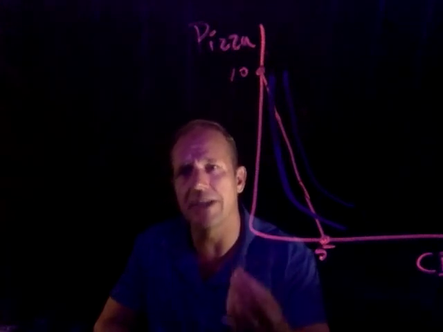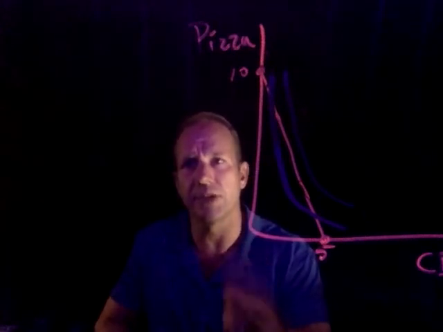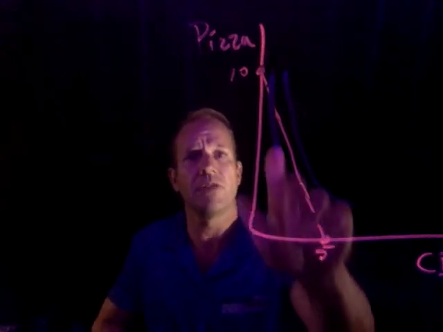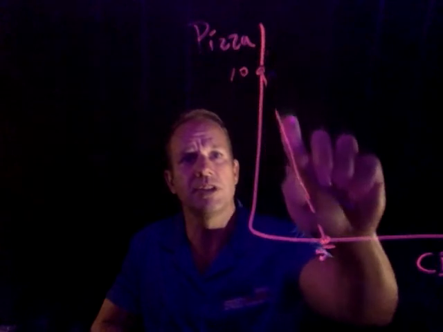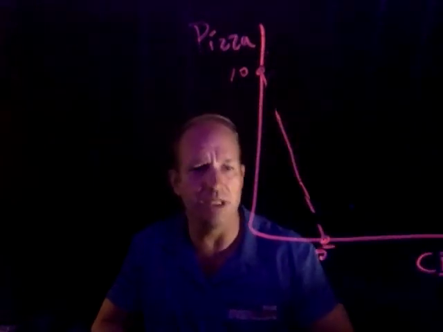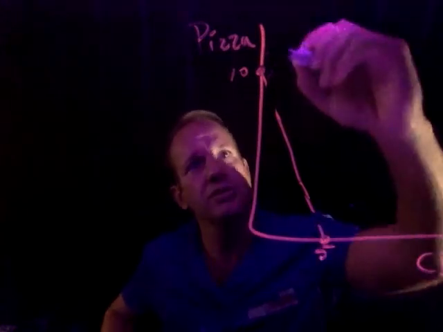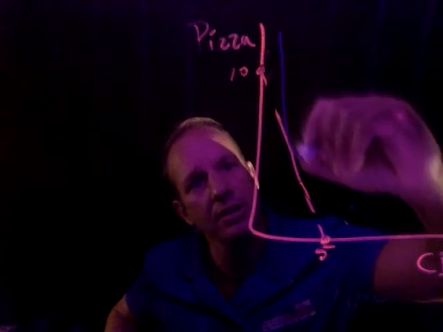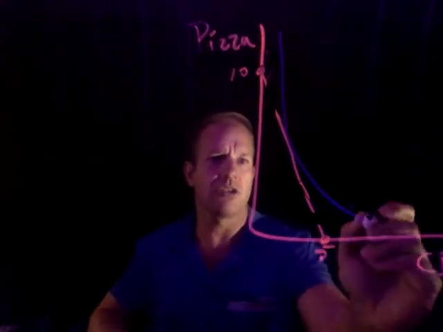What is it that I can do to maximize my utility with this model? There's only one way to really maximize my utility with these things that we have developed, and that is for me to be on the indifference curve that is just tangent to my budget constraint.